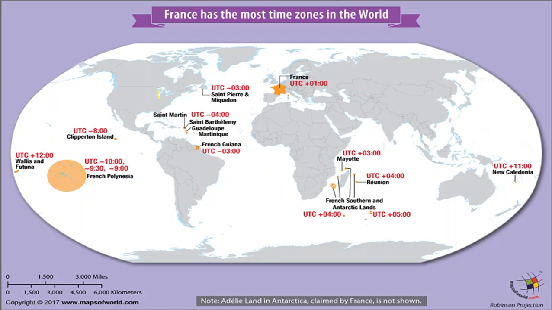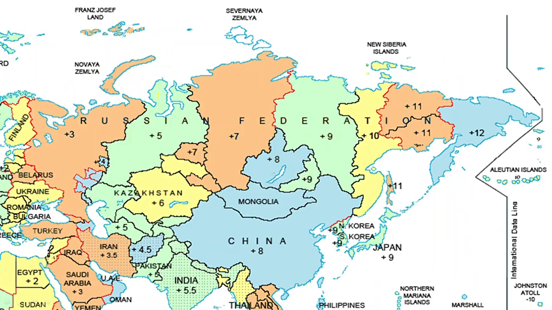So there are 12 different time zones that are followed by France and its territories all around the world. So the most time zones in the world are in France. And we have talked about how slight the difference can be in the time zones. For example, in India we have IST, that is UTC plus 5:30, and the standard time of Nepal is UTC plus 5:45. So there's a difference of only 15 minutes.